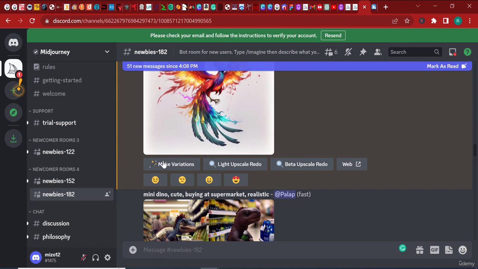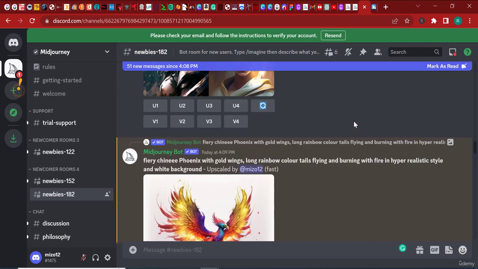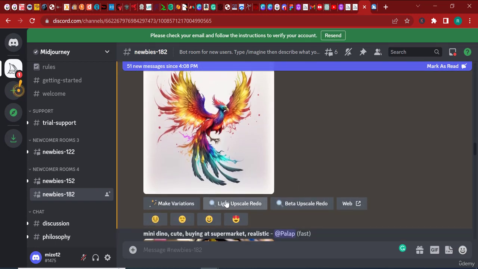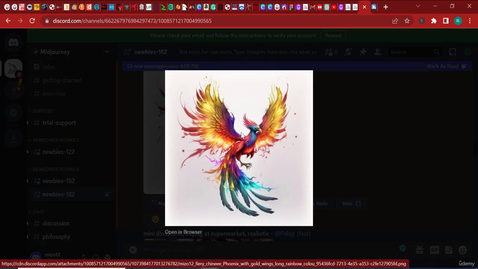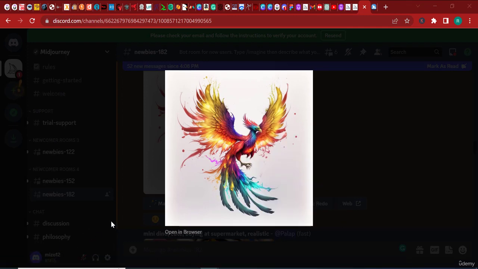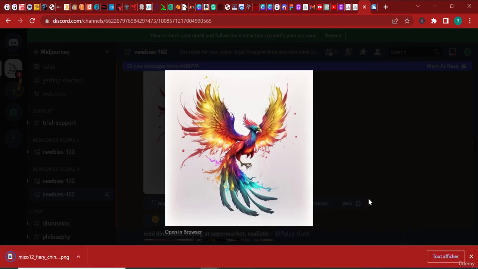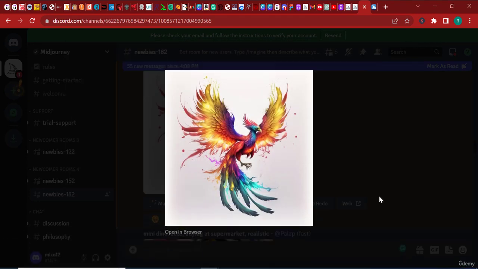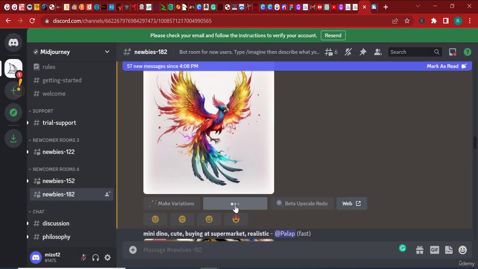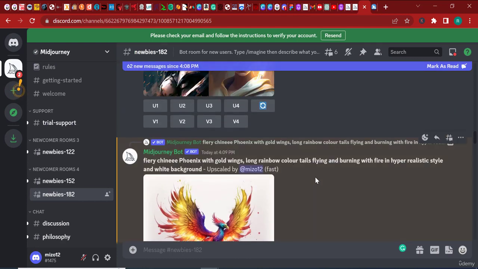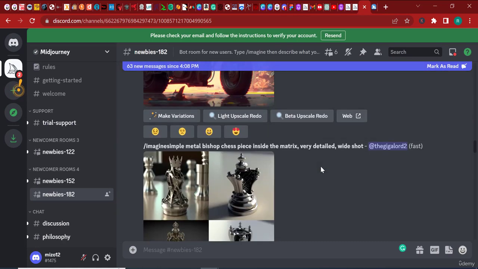And so the interesting thing here is that you can click on make variations, which we're going to leave for the next video. But first of all, let's explain what light upscale is and what beta upscale is. Now, at one point, let's suppose that you don't like this upscale quality. But first of all, let's download this in order not to lose it. Even though we still would have it in our app, we would have all the images that we've created, which is a great thing about having the app. But right here, let's say that you want to light upscale this. Now, you can click light upscale redo. And what it's going to do, it's going to send a prompt to Midjourney to light upscale it.